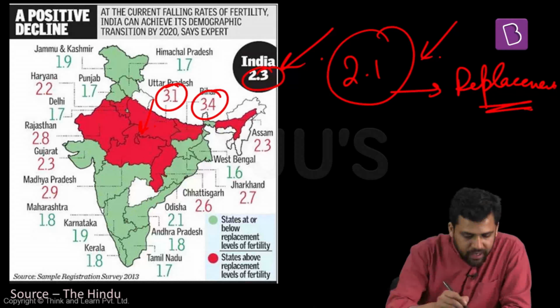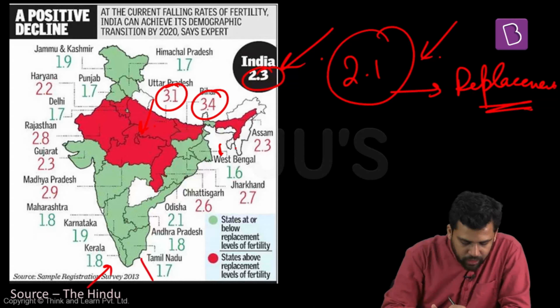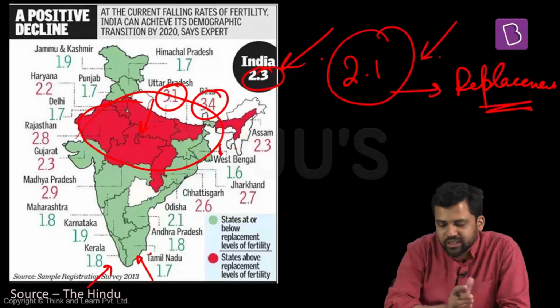So the fertility rates are quite high here. The other states, the fertility rates are quite less. West Bengal 1.6, Kerala 1.8, Tamil Nadu 1.7. So there is variation, there is geographic variation, regional variation when it comes to fertility rates.